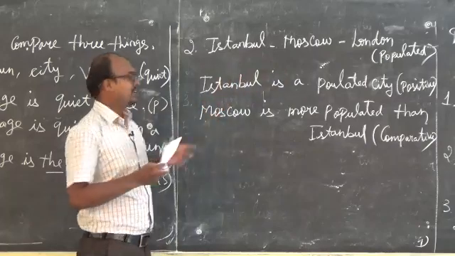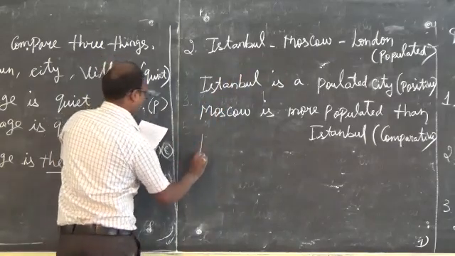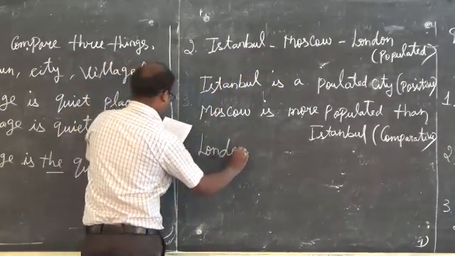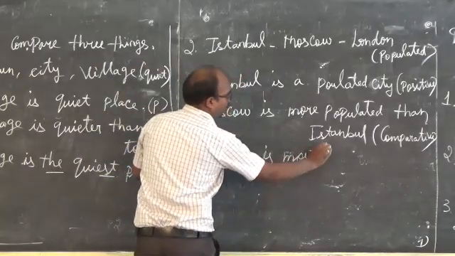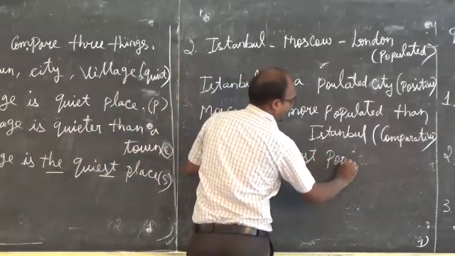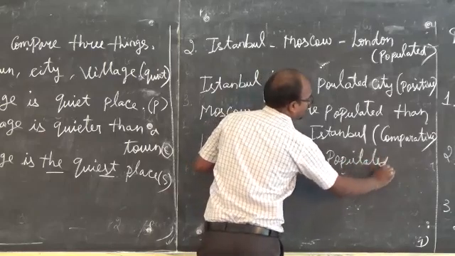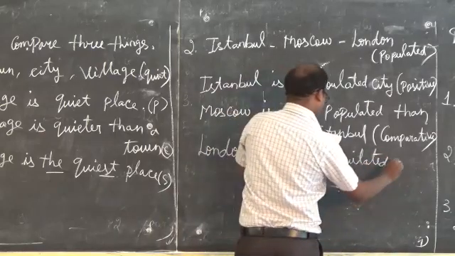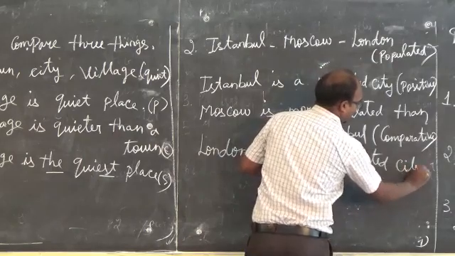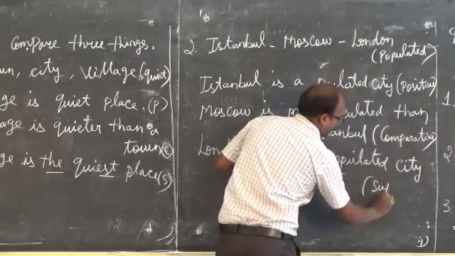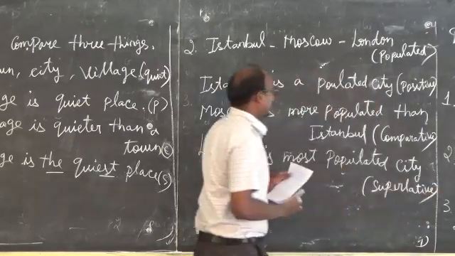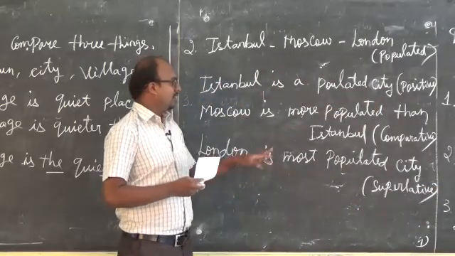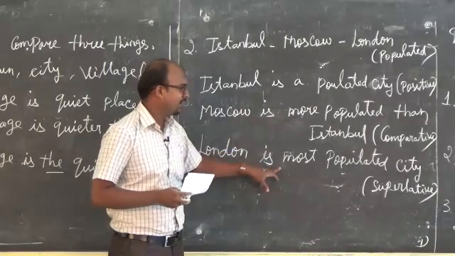London is the most populated city. Here this is superlative.